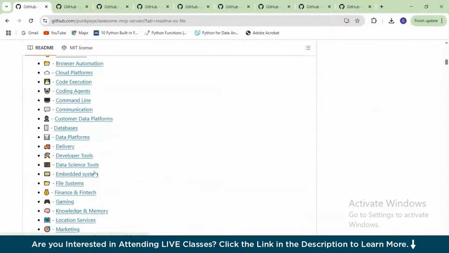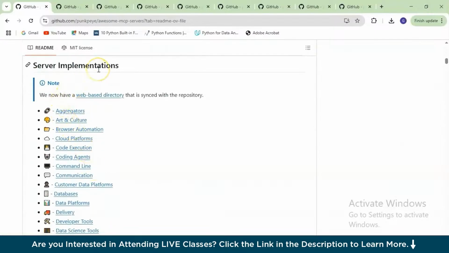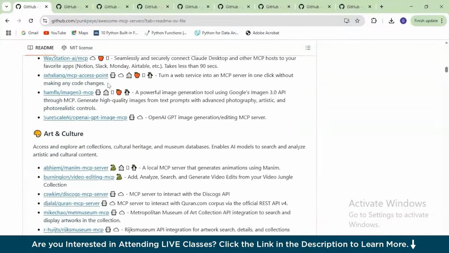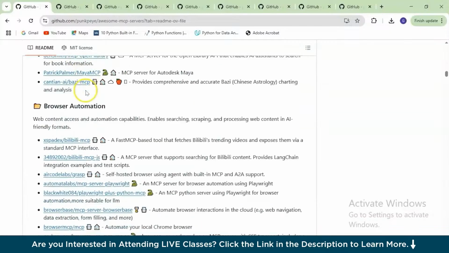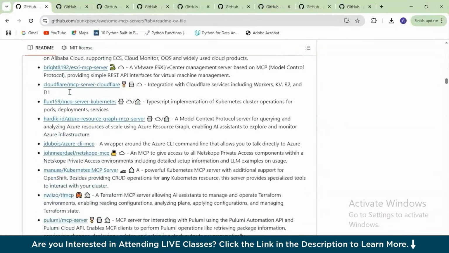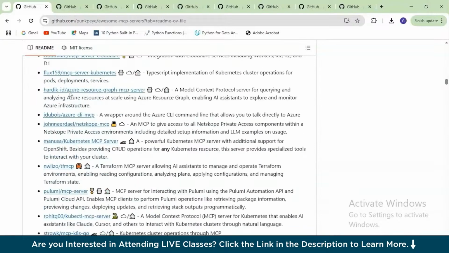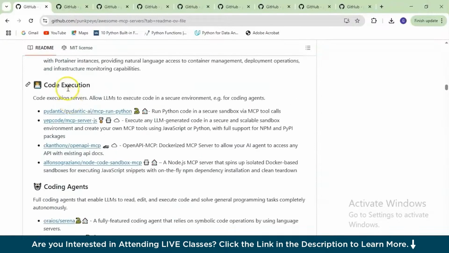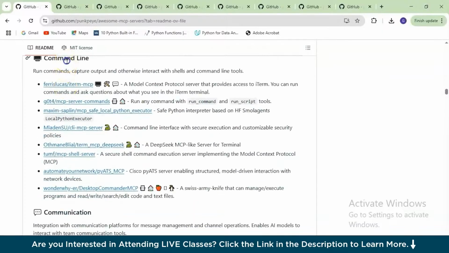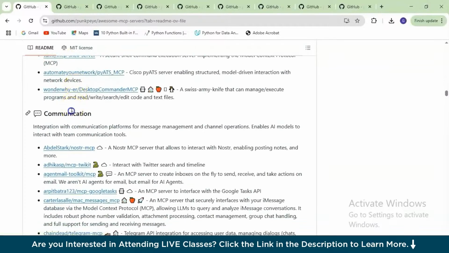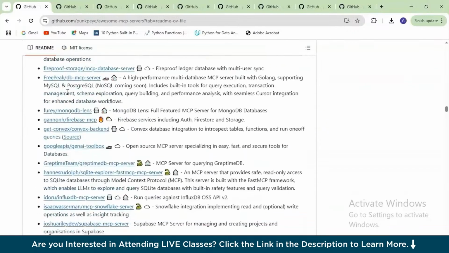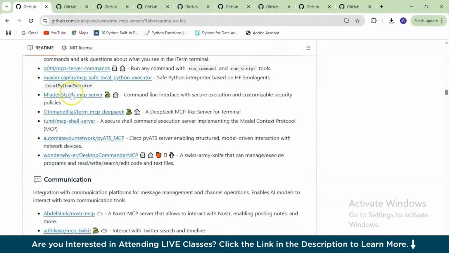And next you have server implementations, aggregators, art and culture, coding execution, right? Customer data platforms. So here you have aggregators, art and culture, dedicated web spaces. So, and you have also cloud platforms that you can work along with. And moving further, you have code executions, coding agents, command lines as well, and communication related stuff. So you can go along and perform your operations, customer data or platforms, data platforms, and much more.